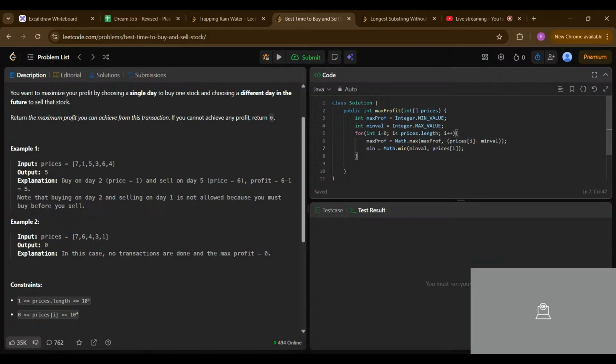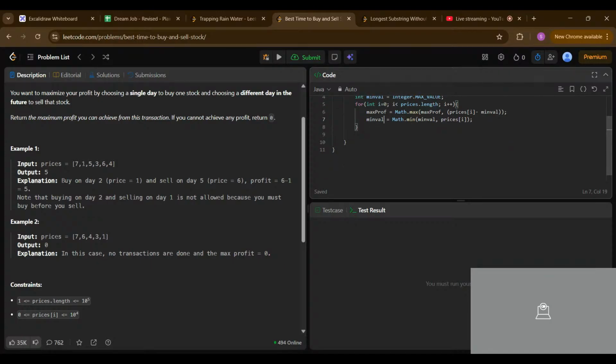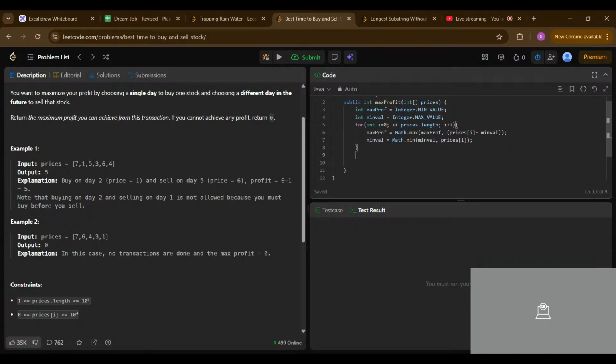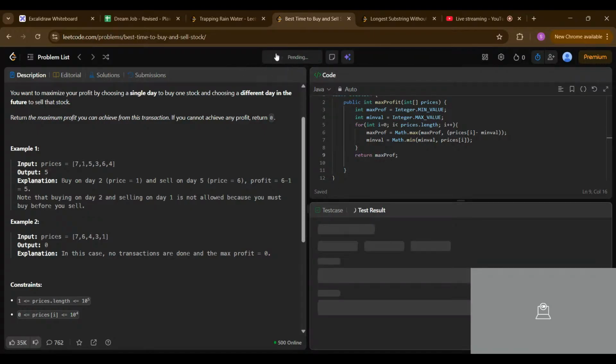And this is not min only, this is min value. And that's it. We have to return the maximum profit only, max profit. And that's it. We are good to go.